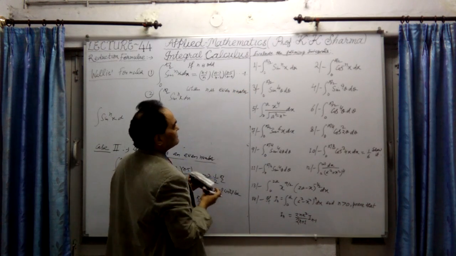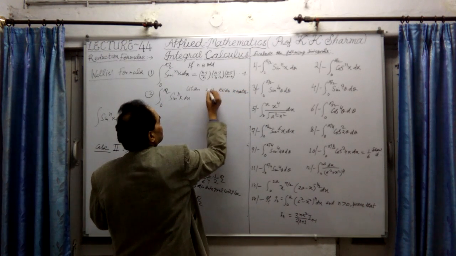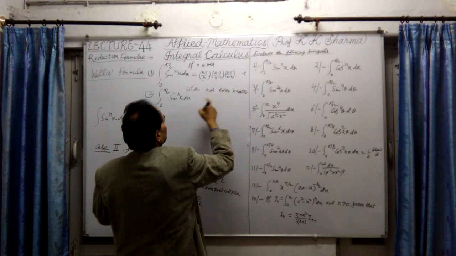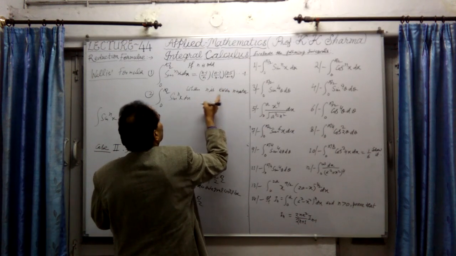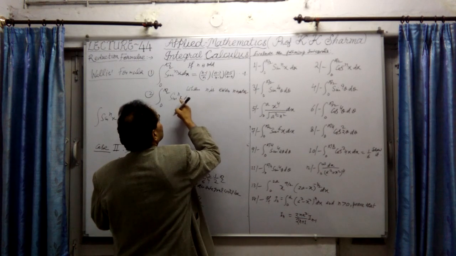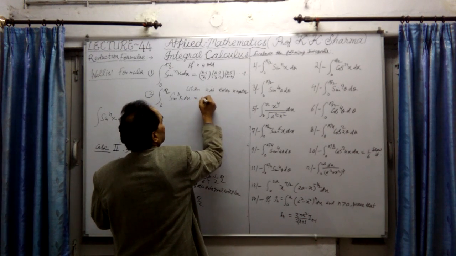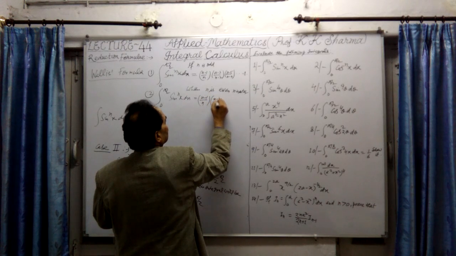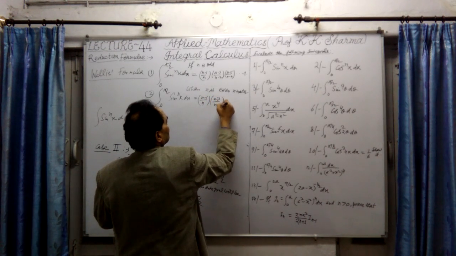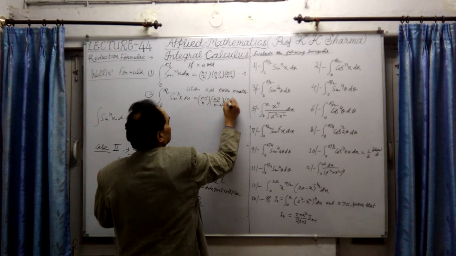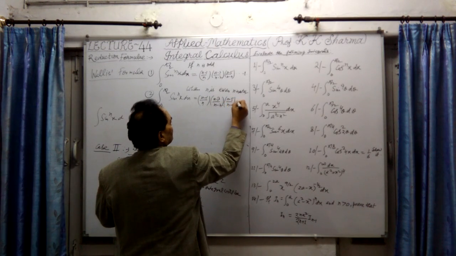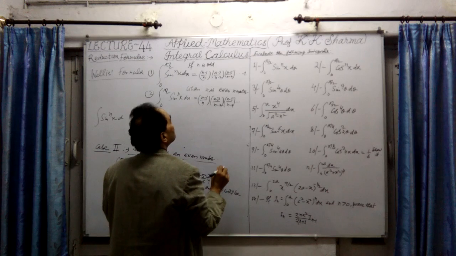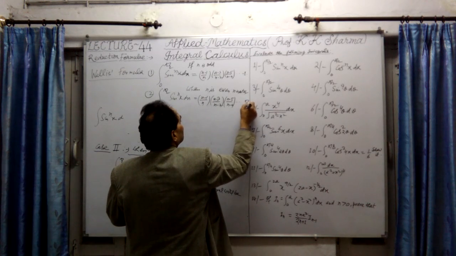When n is an even number, then what is the result? In that situation also, when n is even, the integral of sin^n x dx is equal to, again we will write the same thing, same symbols: (n minus 1)/n into (n minus 3)/(n minus 2) into (n minus 5)/(n minus 4), and so on, multiplied. Okay, and the last will be pi by 2.